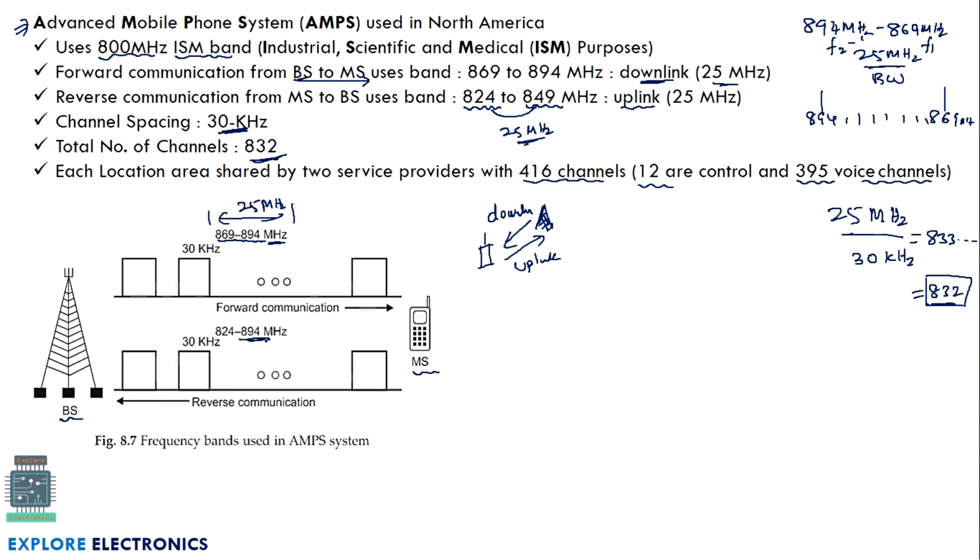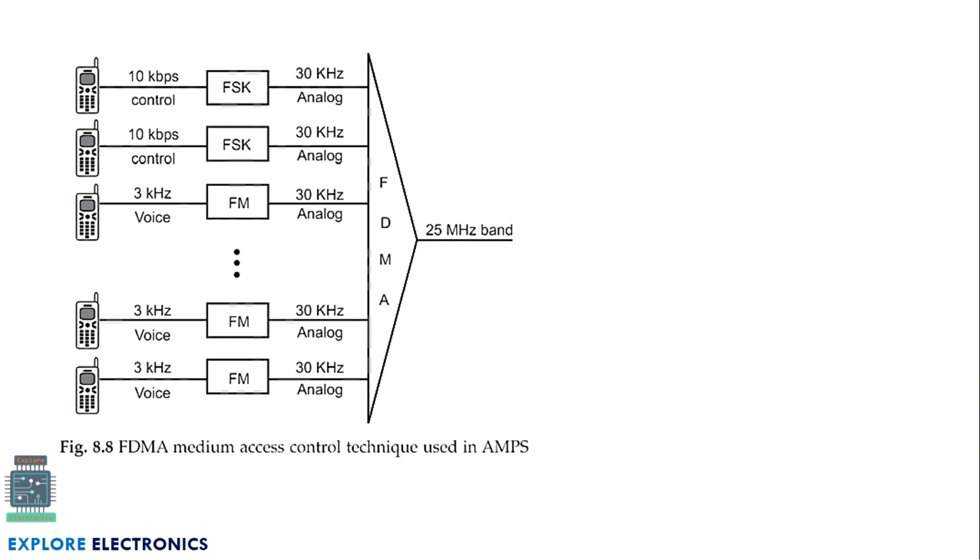This is again a bandwidth of 25 megahertz. Here you can observe these are the frequencies, or multiple signals, with a spacing of 30 kilohertz. This is the block diagram of AMPS communication between the mobile phone and the base station.